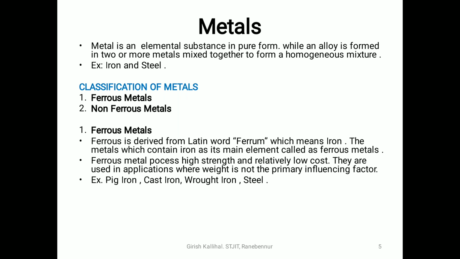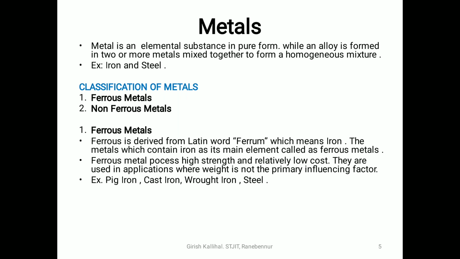Whereas an alloy is formed when two or more metals are mixed together in the form of a homogeneous mixture. Then that is what we call an alloy.